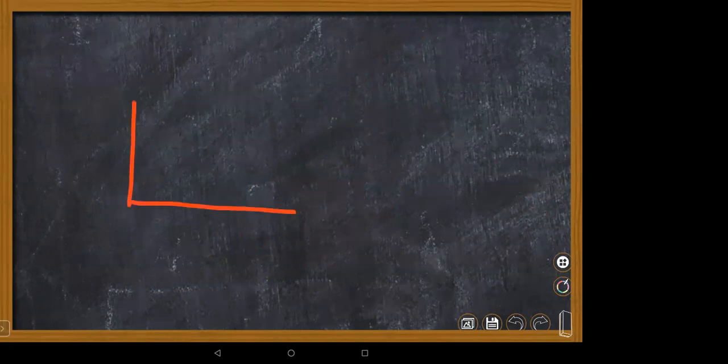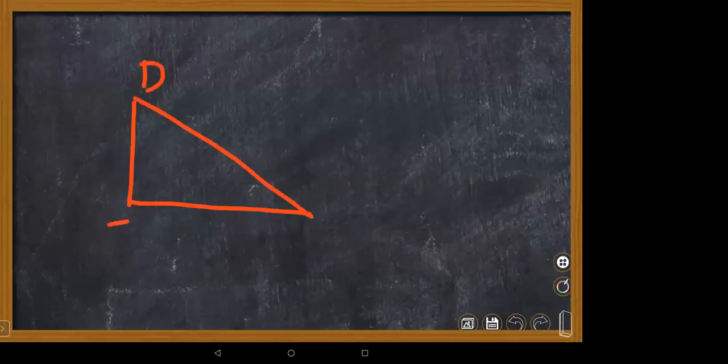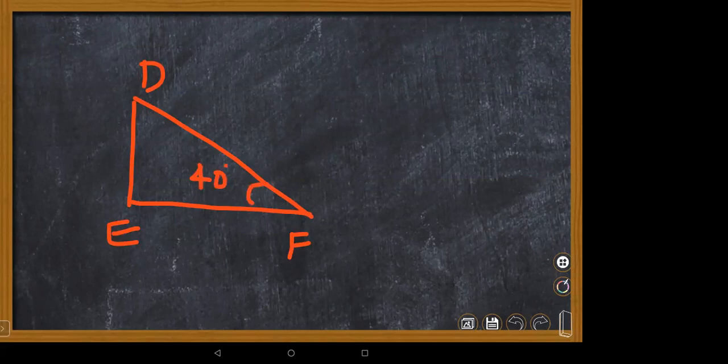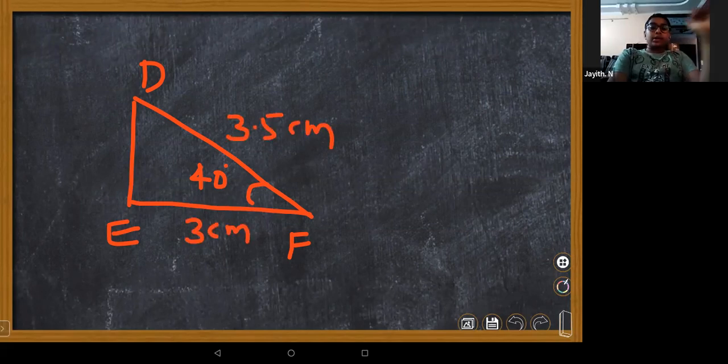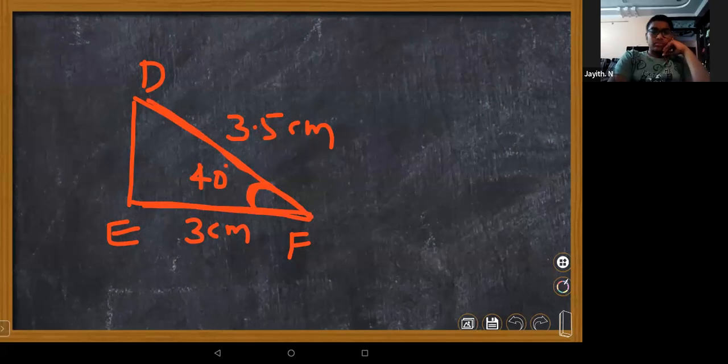He is asking about SAS congruence. This is triangle DEF. The angle is given as 40 degrees. The bounding sides, DF and FE, are given, with 3 centimeters given, and the middle part, that acute part, is 40 degrees. Wherever the angle is, those arms we can take. Those are the sides of the bounded angle, right?